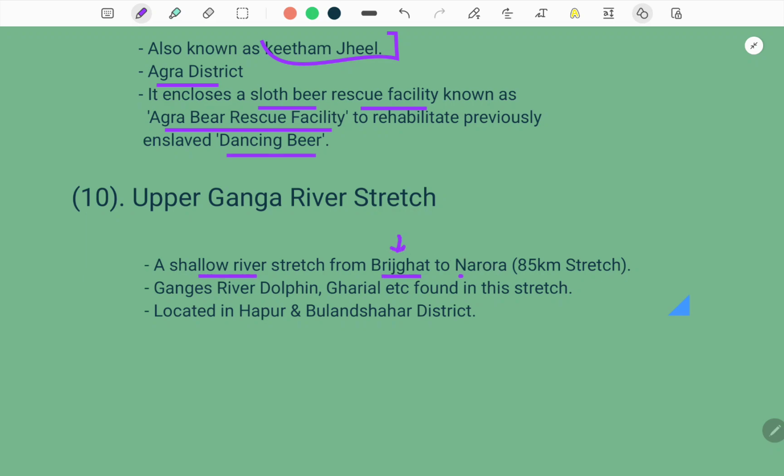Then your Upper Ganga river stretch, a shallow river stretch from Brijghat, which is located in Hapur district, to Narora. It is an 85-kilometer stretch, and Narora is located in your Bulandshahr district. So Ganges river dolphin, gharial, etc. are found in this stretch, and it is located in Hapur and Bulandshahr district.